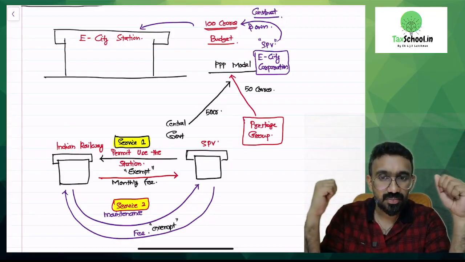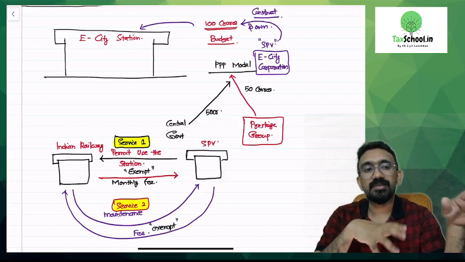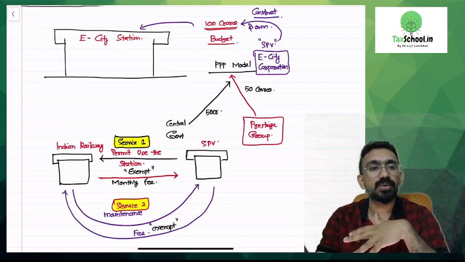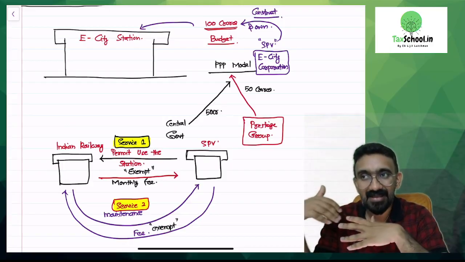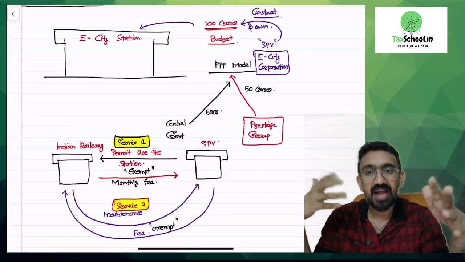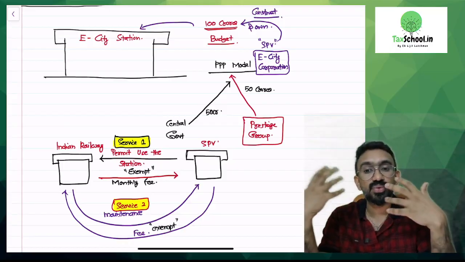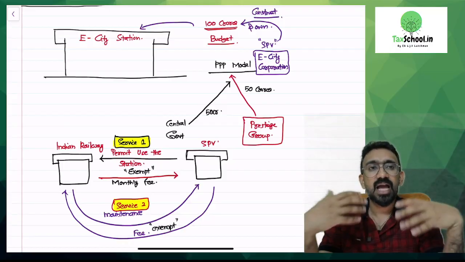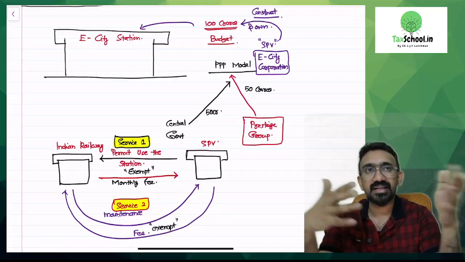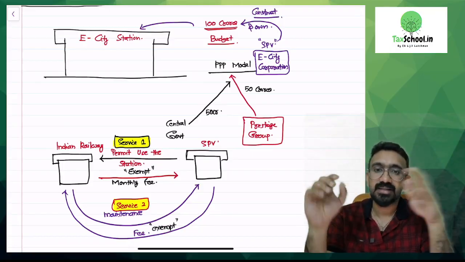After 10 years, what happens? This particular railway station would be transferred back to Indian Railway. So Indian Railway is paying this over 10 years, the construction is completed 10 years before, and Indian Railway is able to use it without spending so much money. After 10 years, after paying all this money, they will get this railway station to their name itself. This is the model that they have.